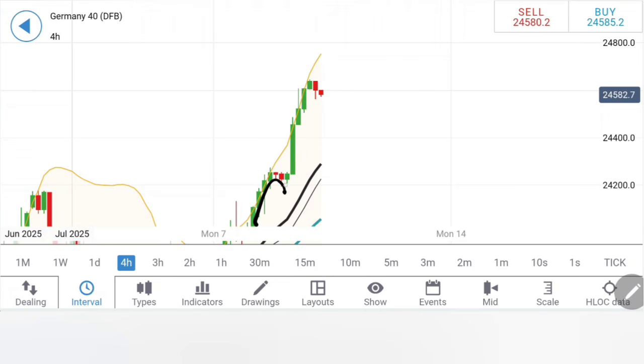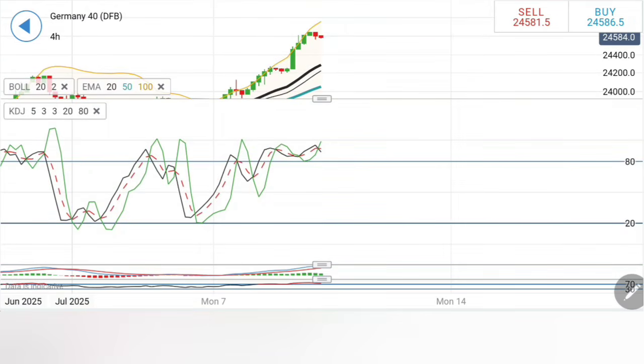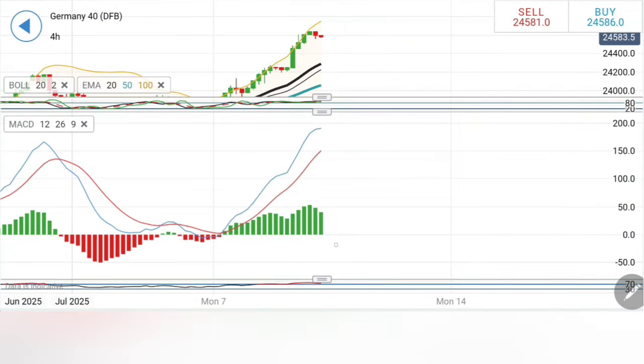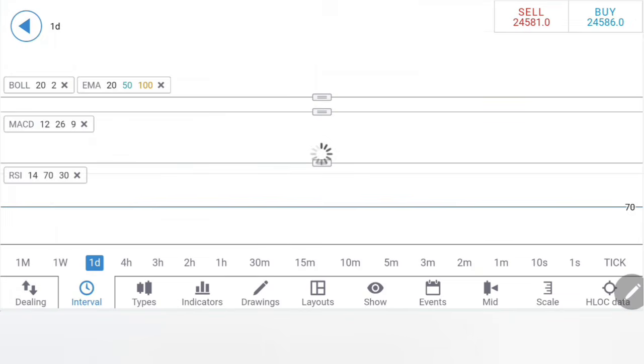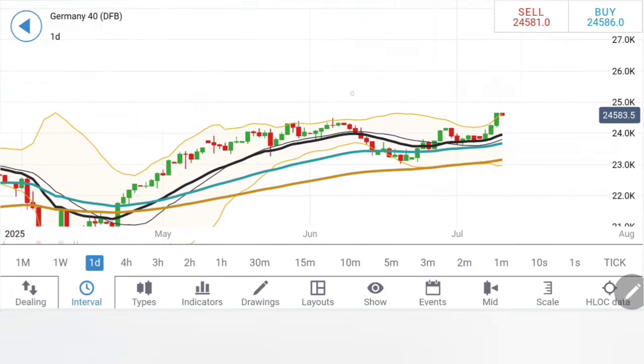Remember, every time it rises, it tries to come back towards the 20 period, and once it breaches the 20 period, more bearishness to follow. And for now, 24,200 is the base it has to breach in order to confirm a complete reversal. Things are slightly overbought here for Germany 40, which you should be watchful of.